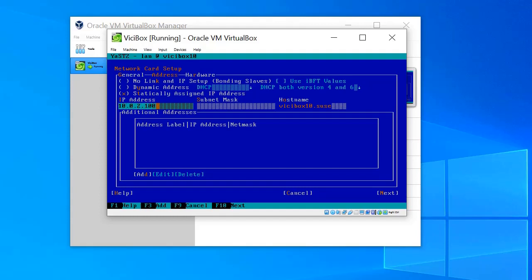In my case, I put 10.0.2.100, and the subnet mask is the default subnet mask. For the host name, if you don't have a domain, you can leave it as vicibox.local.